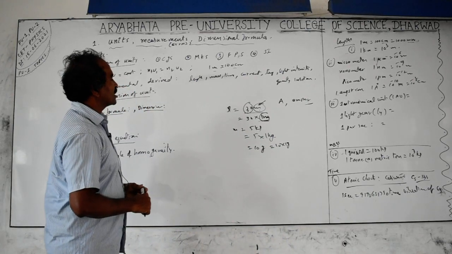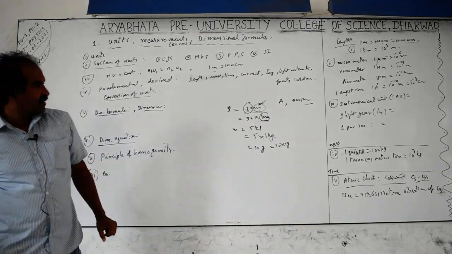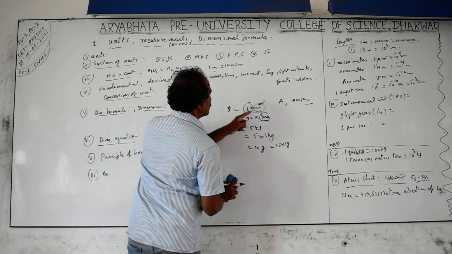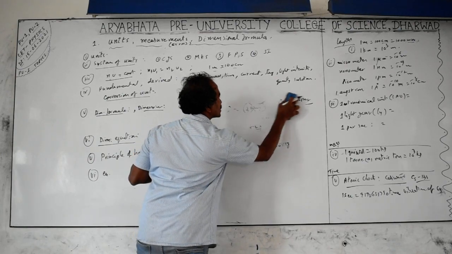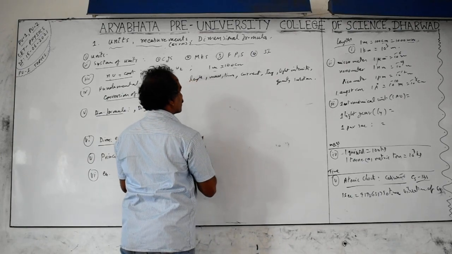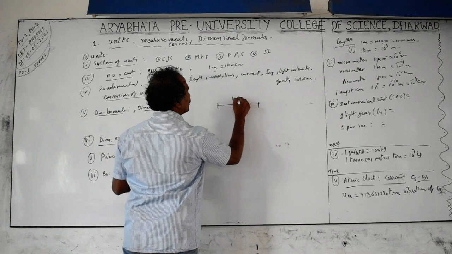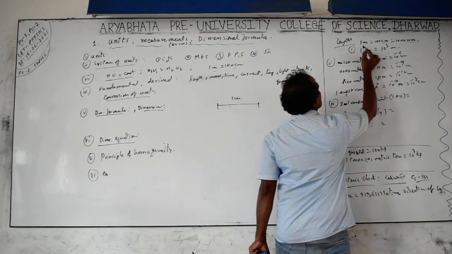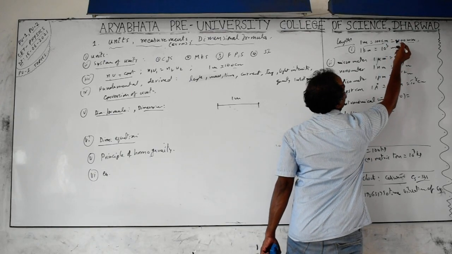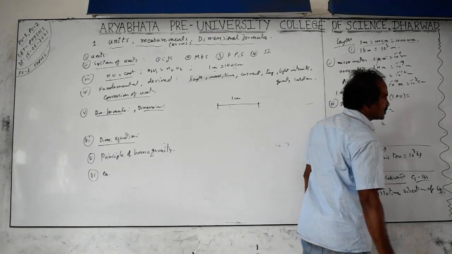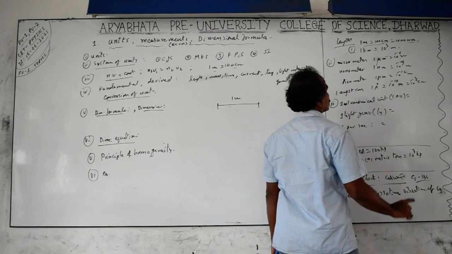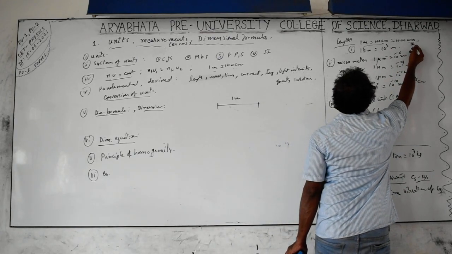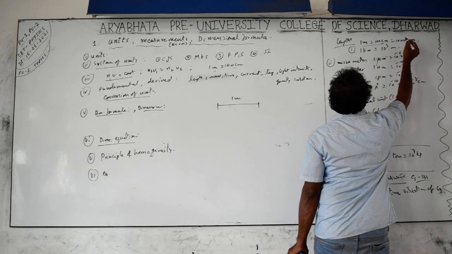Next is the relation between the number and unit. This 30 and meters. If you are converting from one system to another system, the physical quantity length is constant. For example, this is 1 meter length. If you are measuring in centimeters, what do you get? 1 meter is equal to 100 centimeters. 100 you can write as 10 to the power of 2 centimeters. Centi means 1 by 100. Milli means 10 to the power of minus 3, 1 by 1000. So 1 meter equals 100 centimeter equals 1000 millimeters.